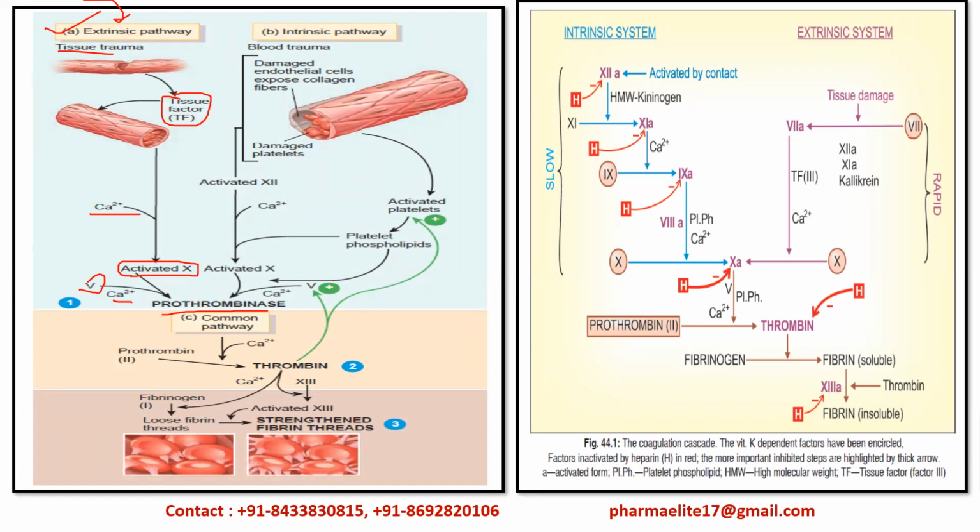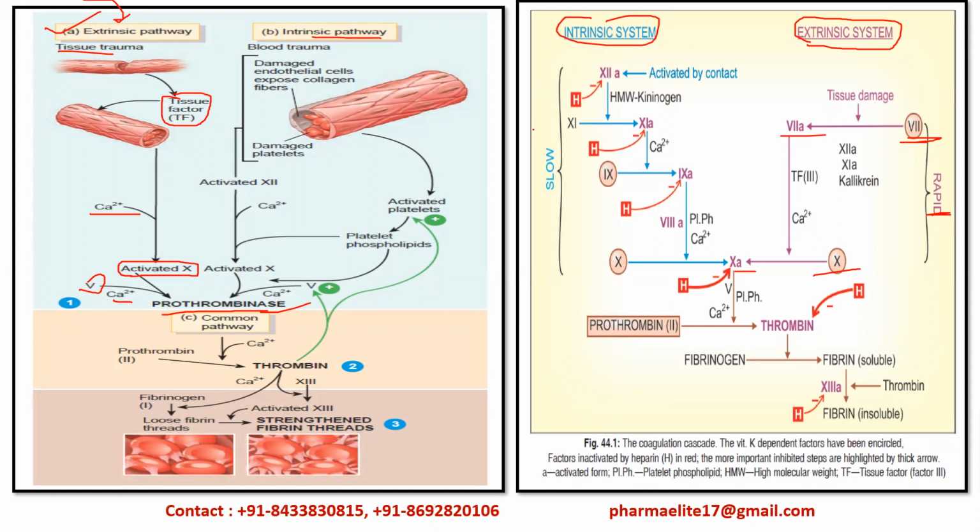So you can see here the factor number 7, which is there, will be converted to activated factor 7, and then with the help of tissue factor and calcium, the factor 10 will be converted into activated factor 10. Further they will form the prothrombinase with the help of factor 5 and calcium. So this is an extrinsic pathway, and extrinsic pathway has fewer steps as compared to intrinsic pathway, and also it is very rapid. Okay, so then we will see the intrinsic pathway.